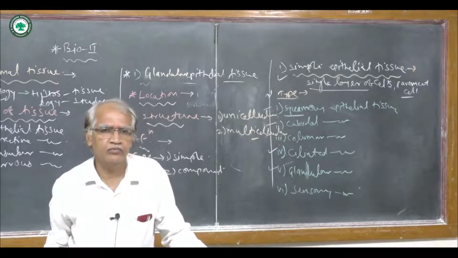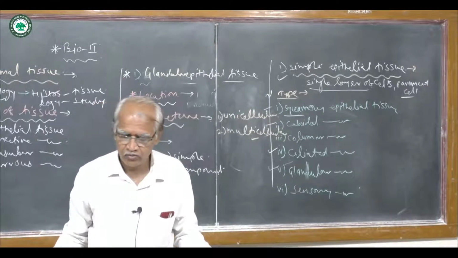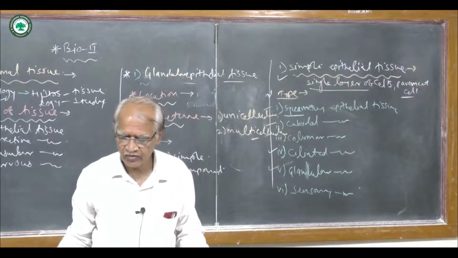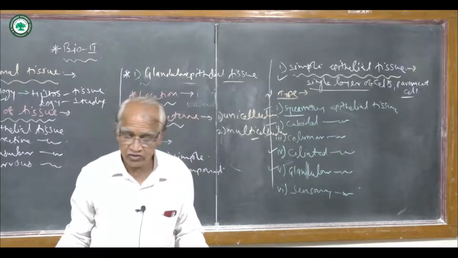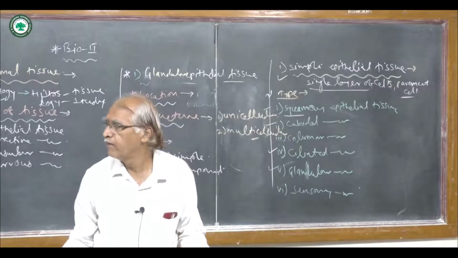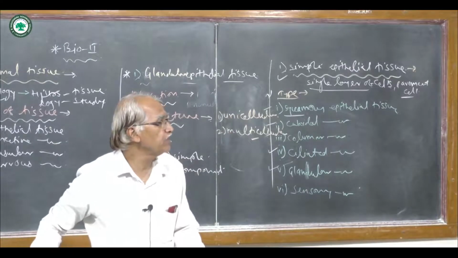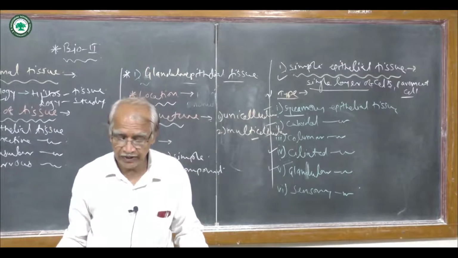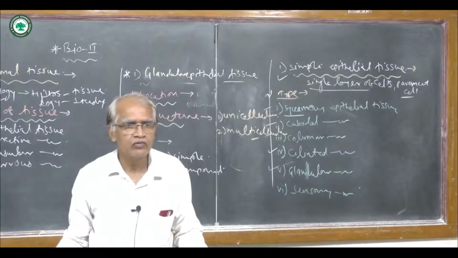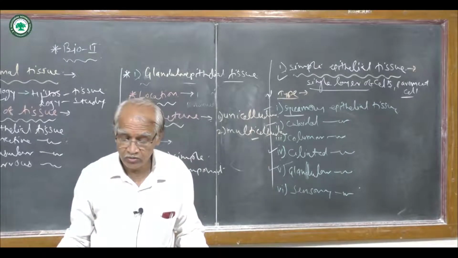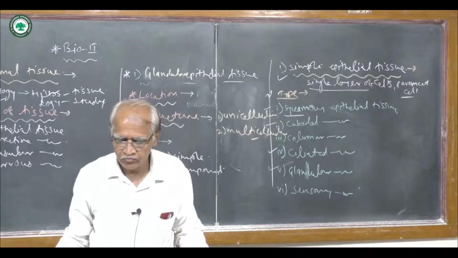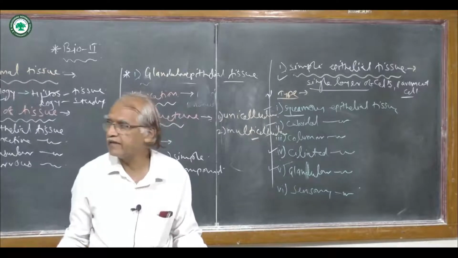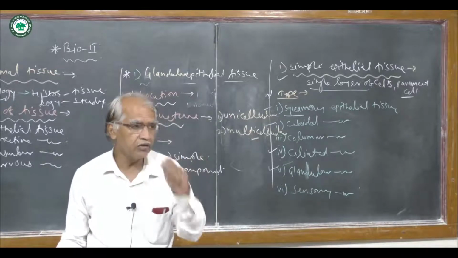Very first, unicellular glands, which are also called goblet glands, while the multicellular glands are present in different types of large glands such as the salivary gland or milk secreting glands, etc.